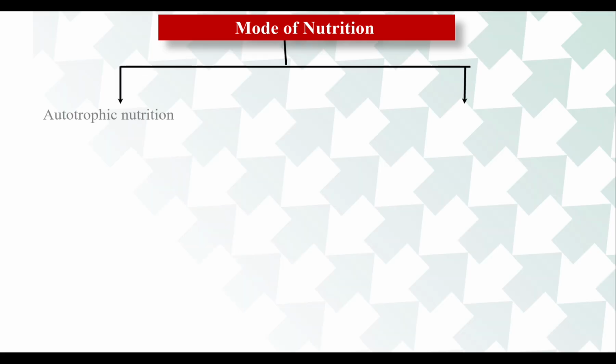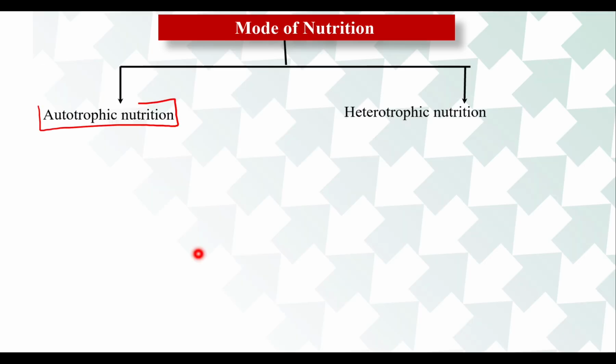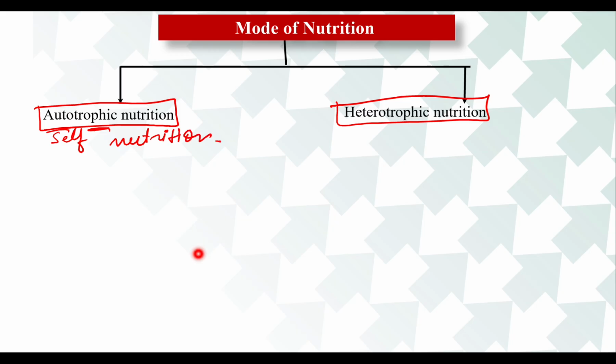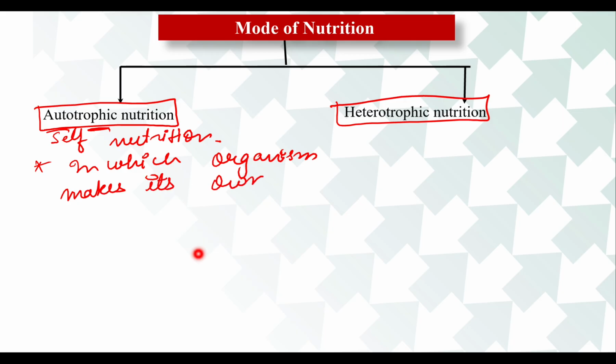The first mode is known as autotrophic, and the second is heterotrophic mode of nutrition. It is written here, there is no need to write it. Clear? Let me explain autotrophic first, then I will explain heterotrophic. Autotrophic mode of nutrition means, auto means self, trophic means nutrition. So autotrophic nutrition is that mode of nutrition in which an organism makes, or synthesizes, its own food.